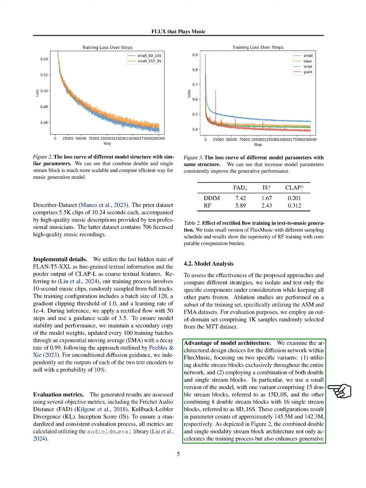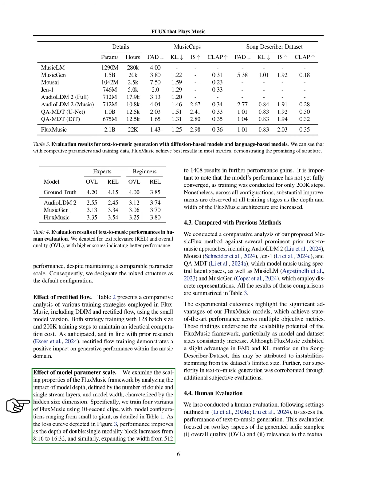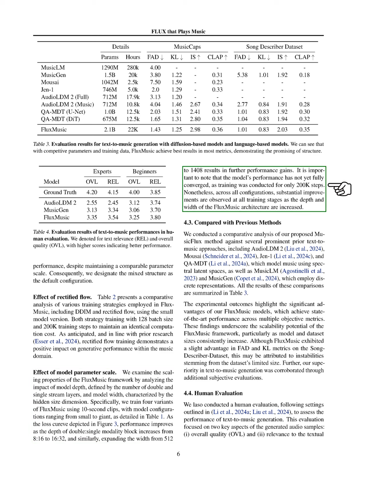Next, we explore how the scaling of the FluxMusic framework affects performance by analyzing model depth and width. We train 4 versions of FluxMusic on 10-second clips, with configurations ranging from small to giant. Our results show that increasing the depth of the model from an 8:16 ratio to a 16:32 ratio, as well as expanding the width from 512 to 1408, leads to improved performance. Although the model has not fully converged after 200,000 steps, we observe significant performance gains at all training stages as we increase both depth and width.